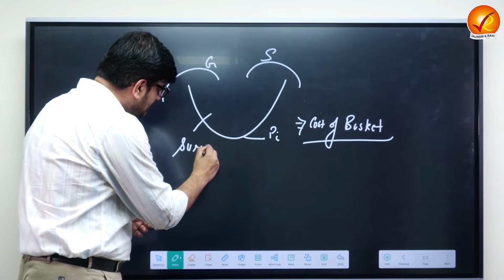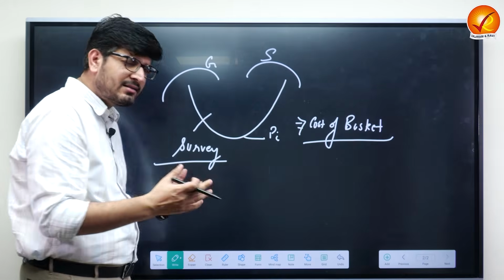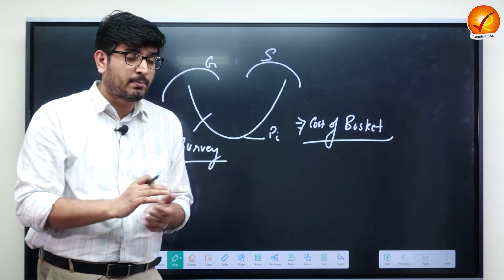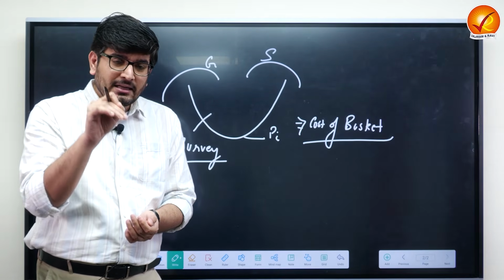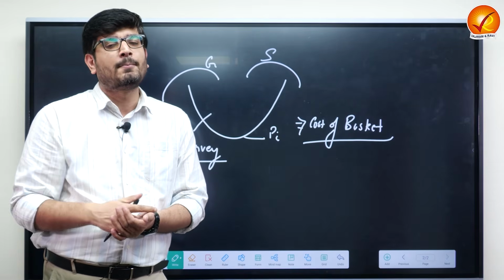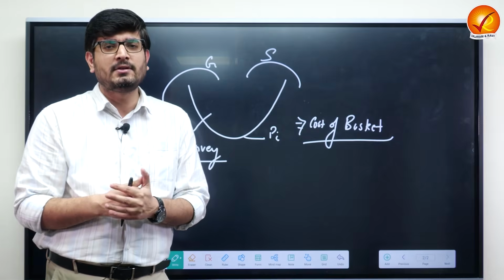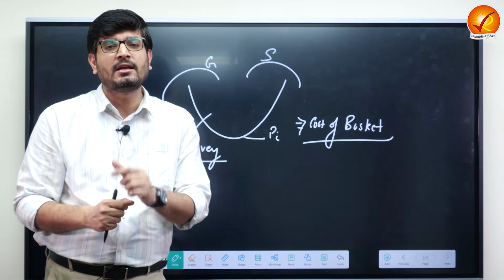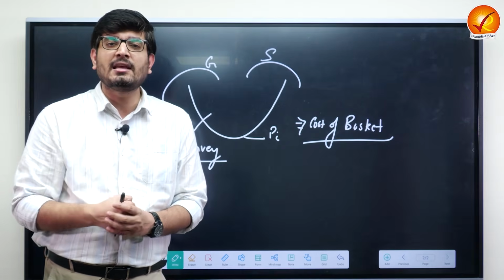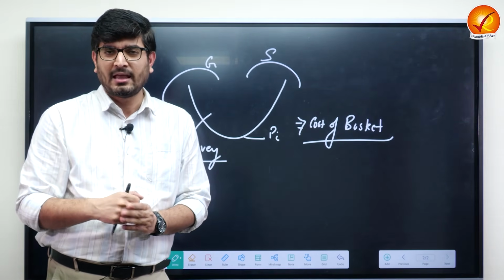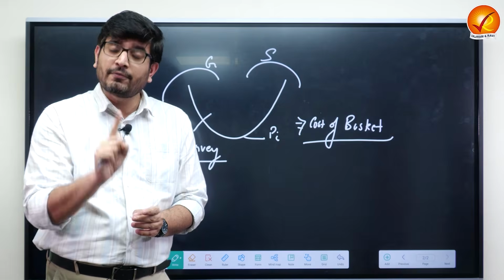This is conducted in almost all the countries wherever inflation is managed or measured properly, and it is conducted even in India. Usually after every 5 years, a survey called the Household Consumer Expenditure Survey, the HCES, is conducted. The latest survey was conducted in 23-24.